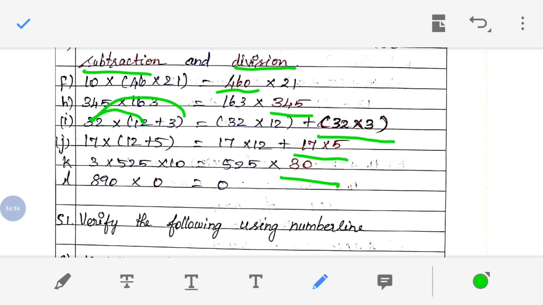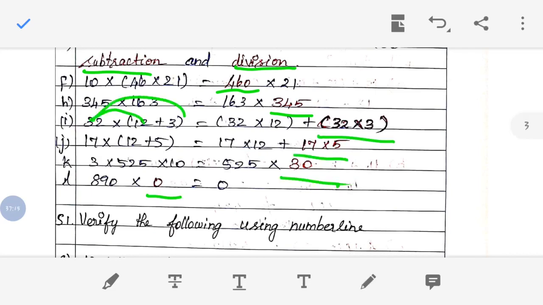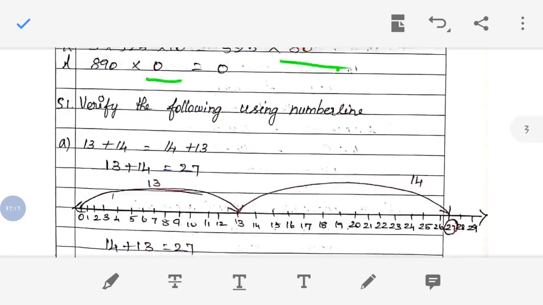So the next one is 3 into 525 into 10. 525 they have written here. So what is missing? 3 and 10 are missing. So multiply both. 3 into 10 will become 30. 30 will be the answer. And 890 into dash is equal to 0. So where will you get 0? If you multiply 0 with any number, you will get the value 0. So in the dash what you have to write? 0. Understood?